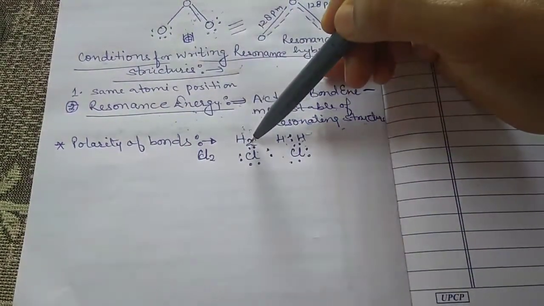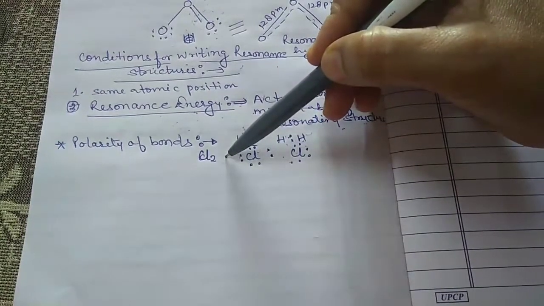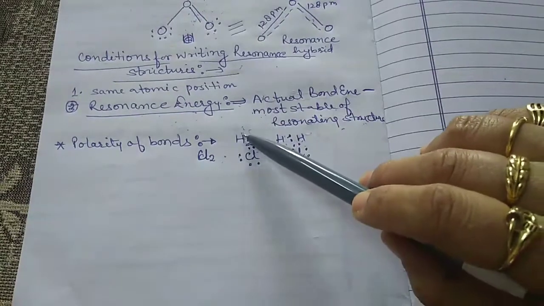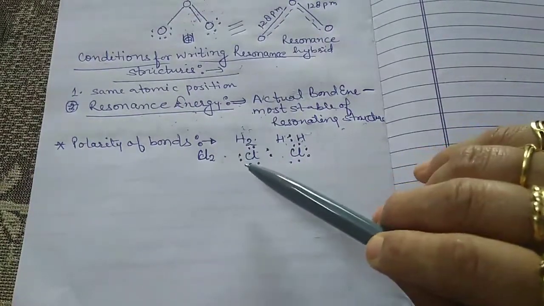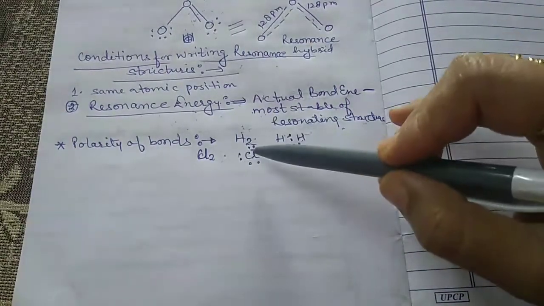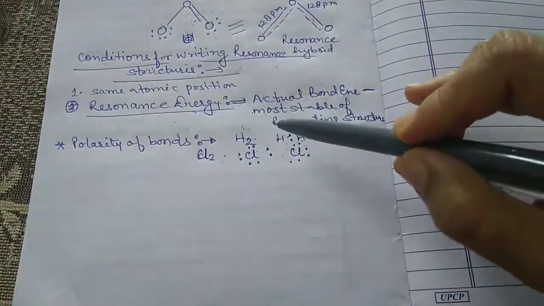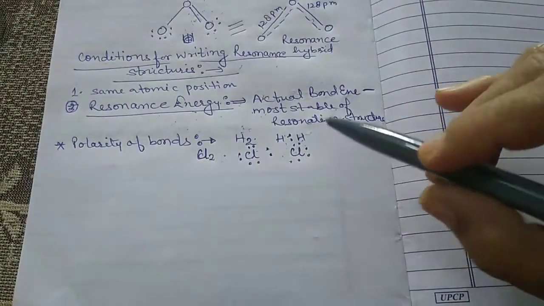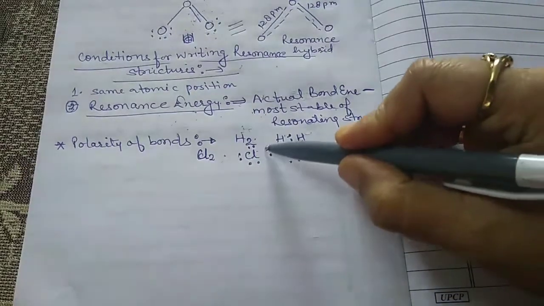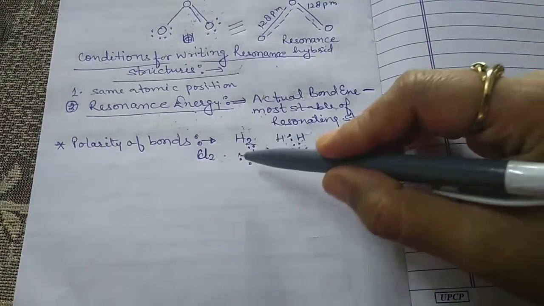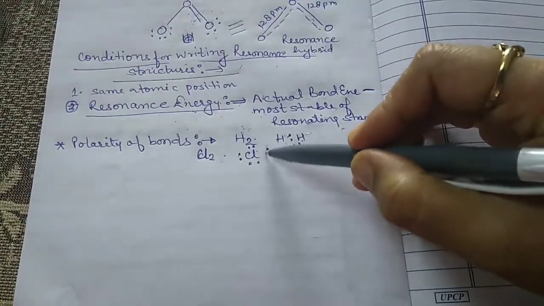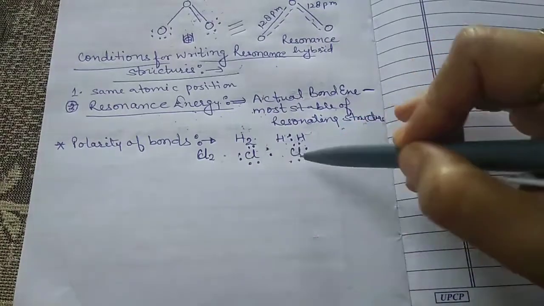Now these two, H2 and Cl2, the bond in the H2 and Cl2 molecules shows the example of the non-polar covalent bond. These are covalent bonds, but they are non-polar covalent bonds. Why are they called non-polar covalent bonds? Because the electron pair which takes part in the sharing is equally distributed in between the two atoms, or it is situated at the center of the two atoms.